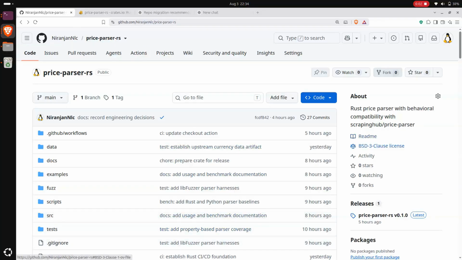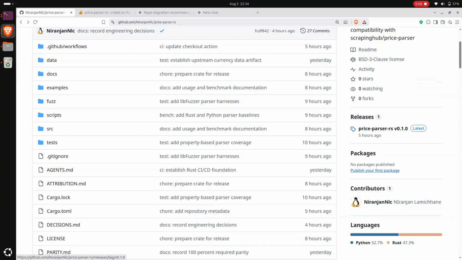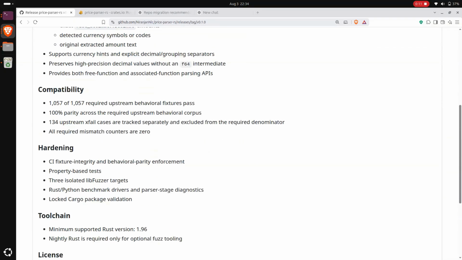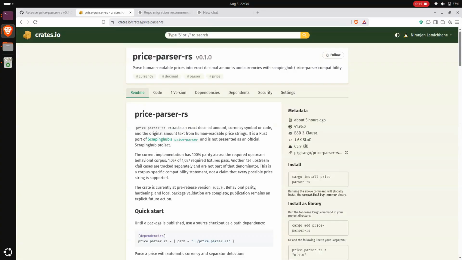The final product is a well documented, thoroughly tested, and publicly released Rust library. You can find version 0.1.0 on GitHub and crates.io. It passes all 1057 required tests from the original Python code without any error.